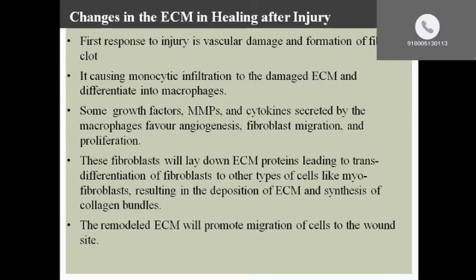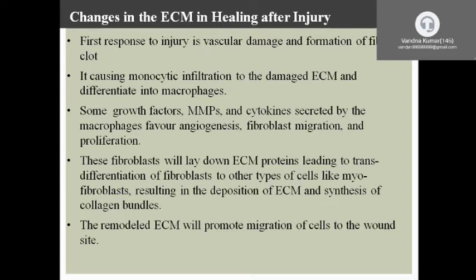Changes during healing or after the injury in the extracellular matrix. The first response to injury is vascular damage and formation of fibrin clot. It causes monocyte infiltration and differentiation into macrophages. Some growth factors are secreted by the macrophages that help in the proliferation, angiogenesis, and fibroblast migration.